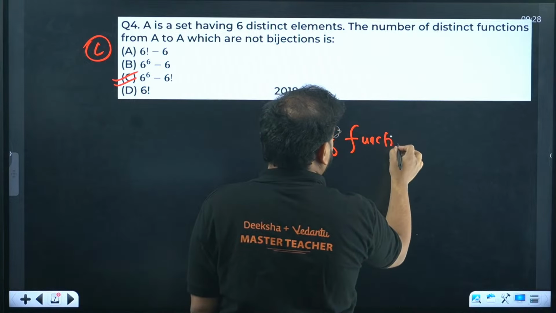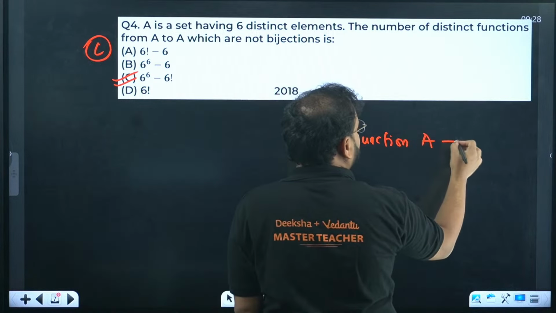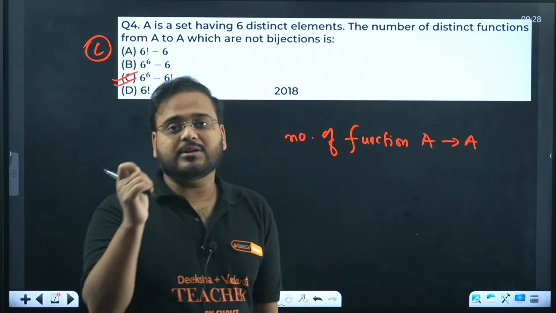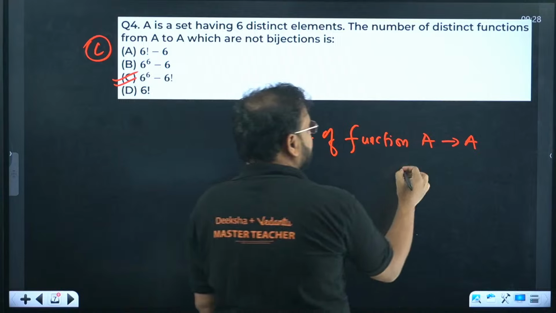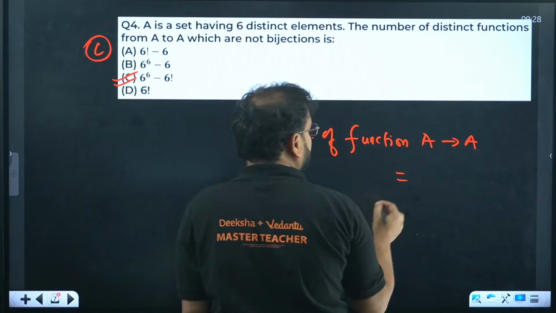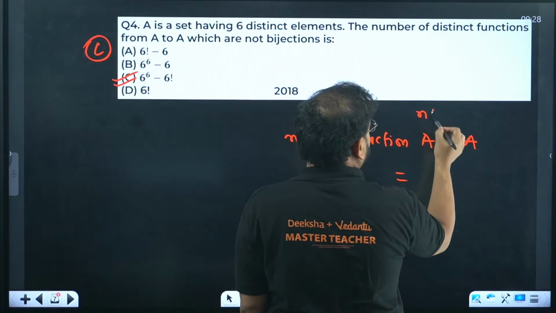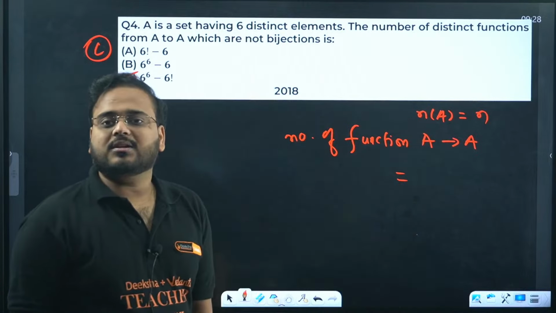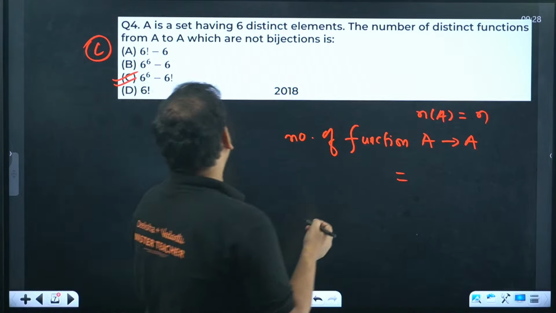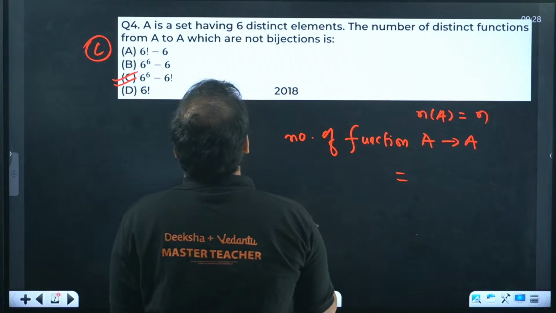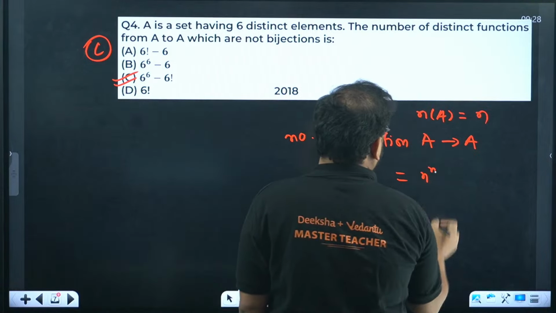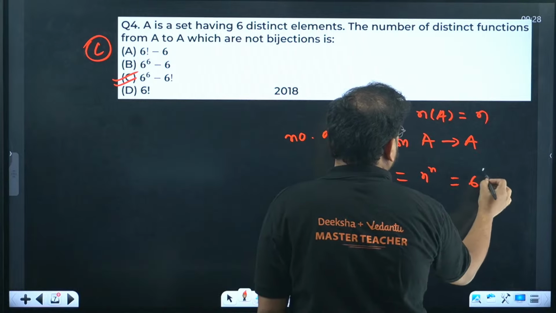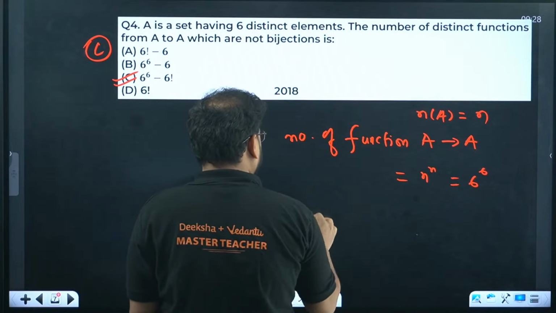okay guys, when the function is defined from A to A, what's the meaning of function defined from A to A? It means your domain is A and codomain is also A. When you have that, number of functions is given by what? Let's say the number of elements in the set A, the cardinal number of the set A, is n. It becomes n power n, no? N power n. So basically this becomes 6 power 6 in this particular case.